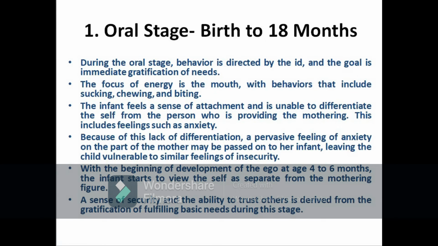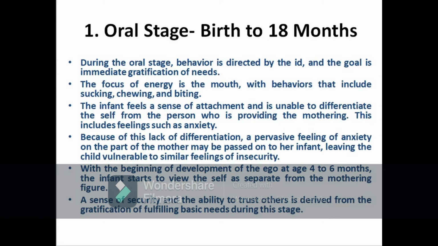Now let's see the first one, which is the oral stage. So oral stage is from birth to 18 months. What happens here is that during the oral stage, the behavior of the child is usually directed by id. As I mentioned before, id behaviors are usually based on immediate gratification of needs. Focus of the energy is usually the mouth. Okay, so mouth is the main part. So here the behavior would include sucking, chewing and biting.